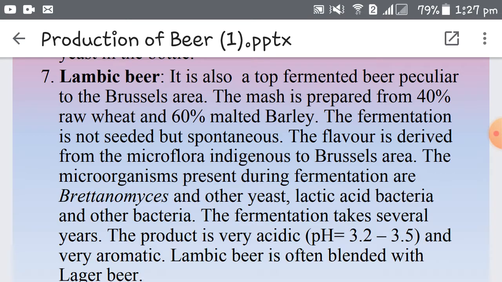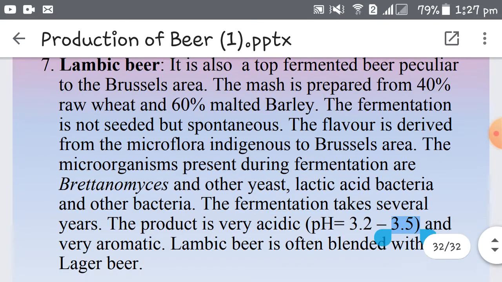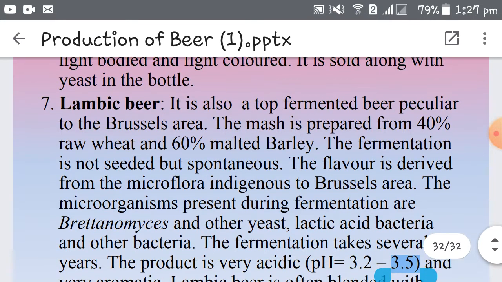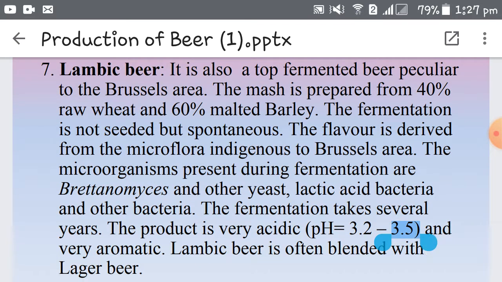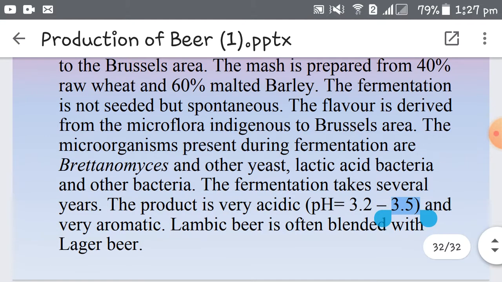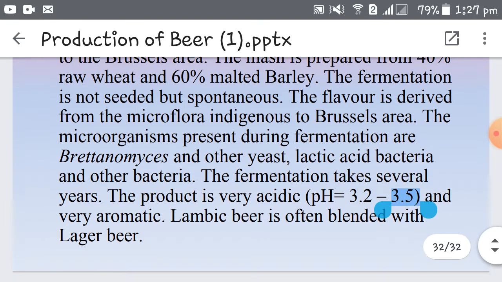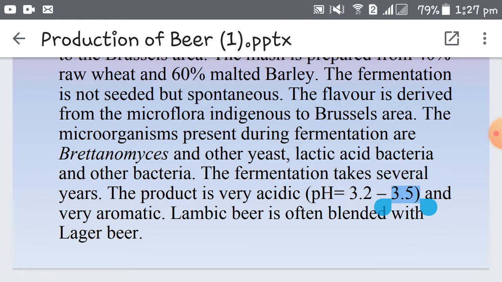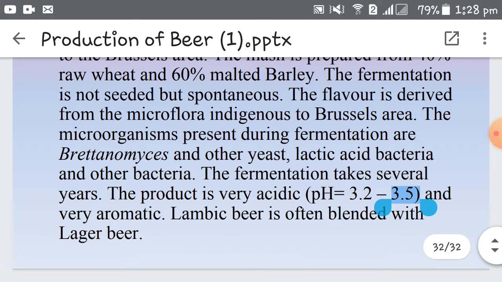The next one is Lambic beer, again a top fermented beer, and it's very peculiar to the Brussels area. The mash is prepared from 40%. So here we are using two types of grains, barley as well as wheat. So 40% is raw wheat and 60% is malted barley. Barley is malted, wheat is not. Fermentation is not seeded, that means you do not add any pure culture of yeast. It occurs spontaneously. And the flavor of this beer is derived from the microflora which is indigenous to the Brussels area.